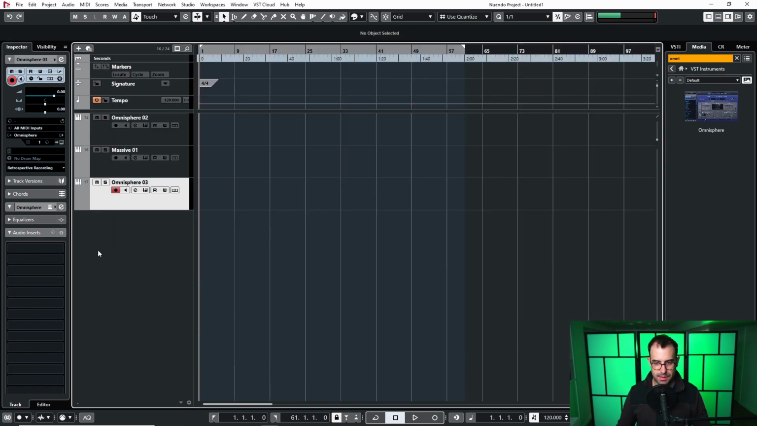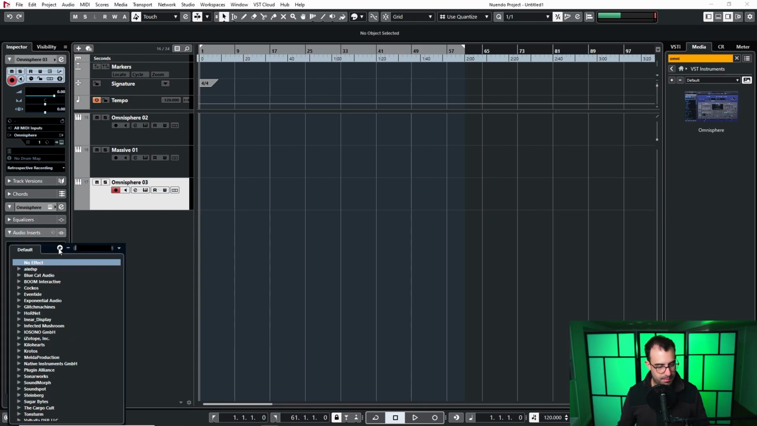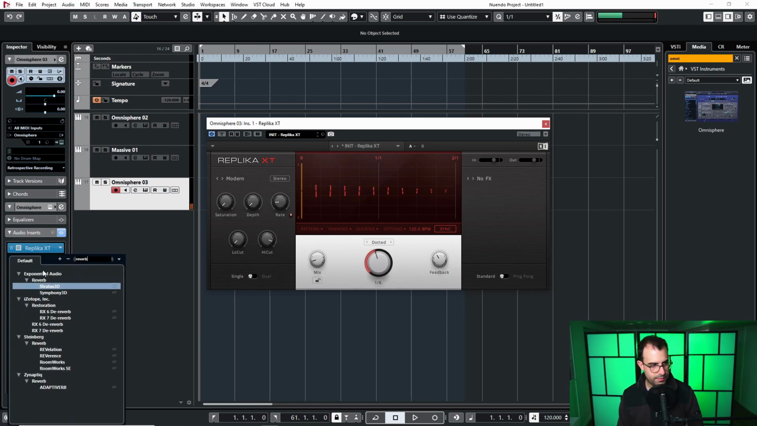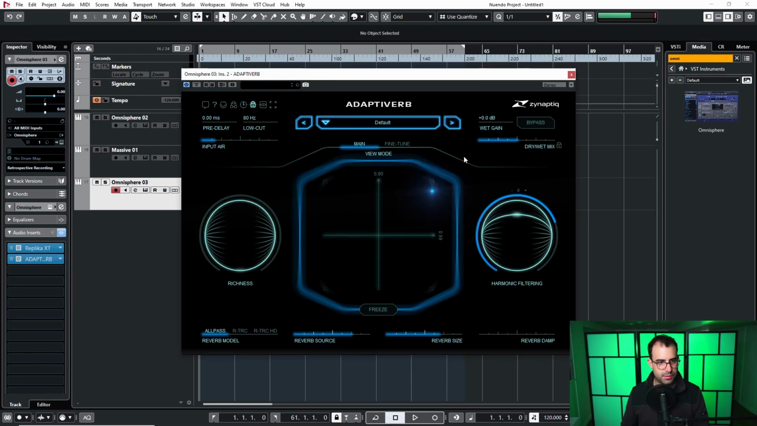But now, to give it much more space, I like to add a few plugins. One of them is just a delay plugin. So here's just Replica. Let's add this in. I don't like to do too much, so I'm going to leave it like that. And then some reverb. Let's try Adaptive Verb. It's a much more natural reverb that's made from the sound itself.